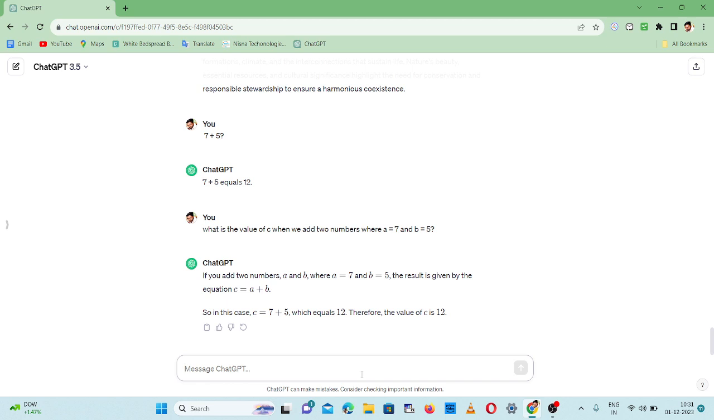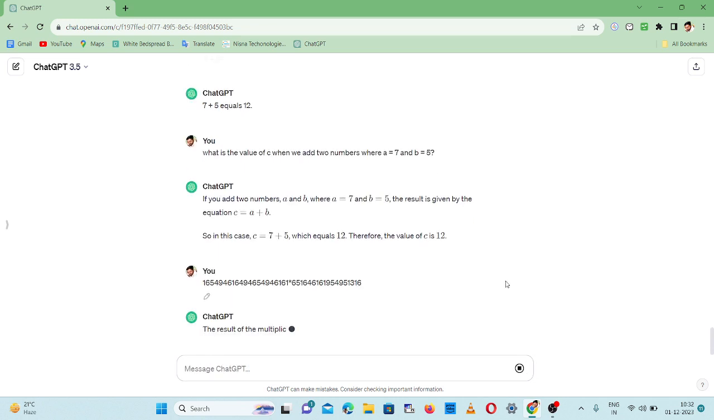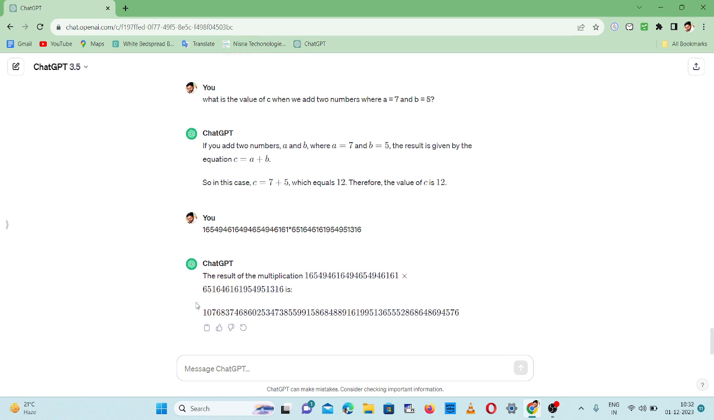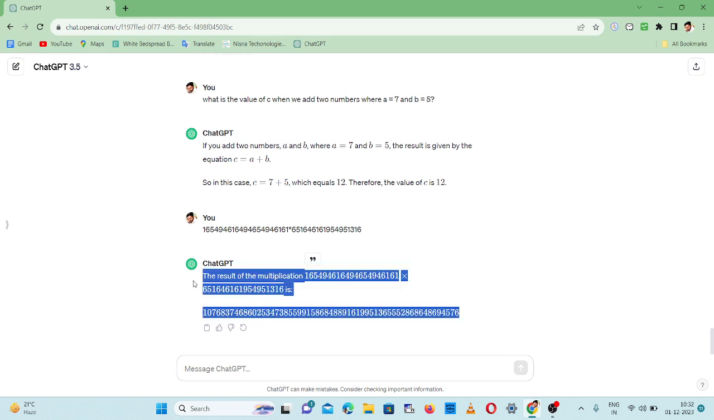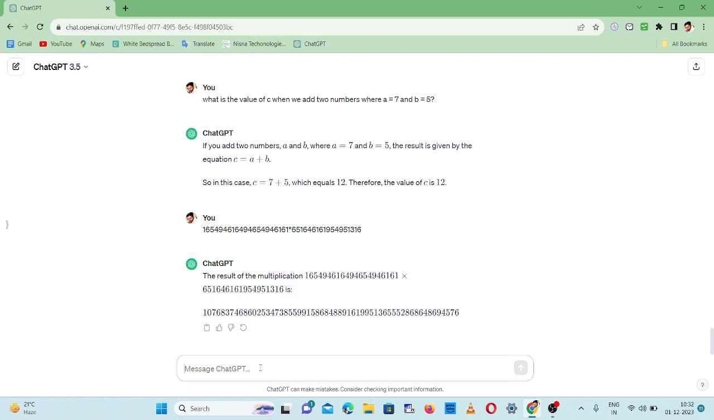Let's move on to some more difficult things. I'm giving a random number and multiplying it with another random number. Let's see what value it gives and how ChatGPT has multiplied them. See, this is the multiplication result, and the value is 10768 and so on. So I've done some mathematical operations, and now we will write a story about anything. Okay, I'm writing the prompt.